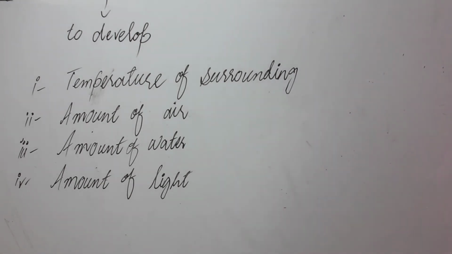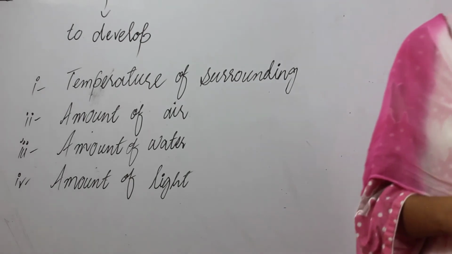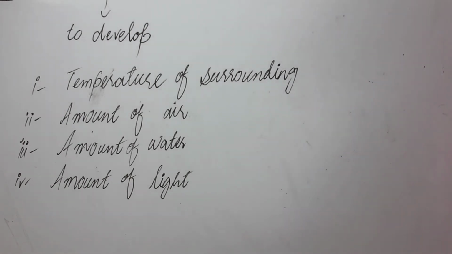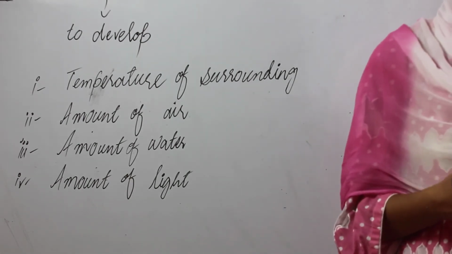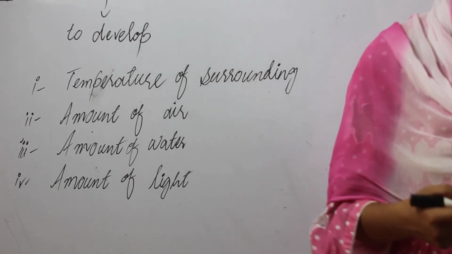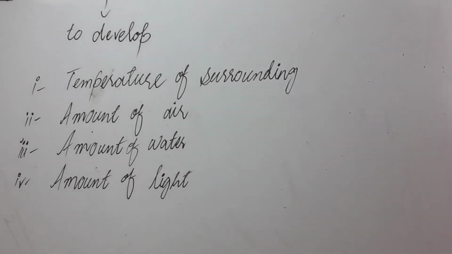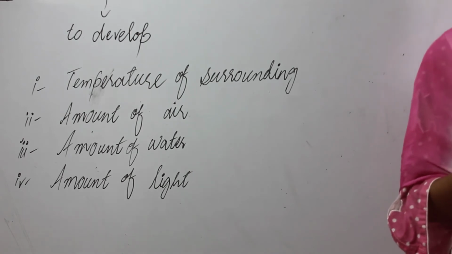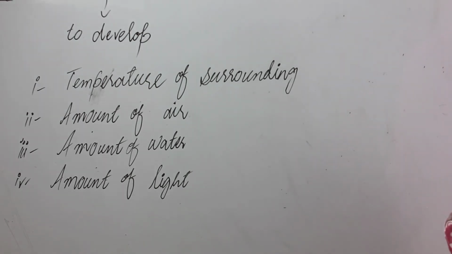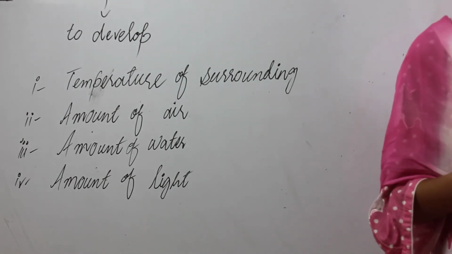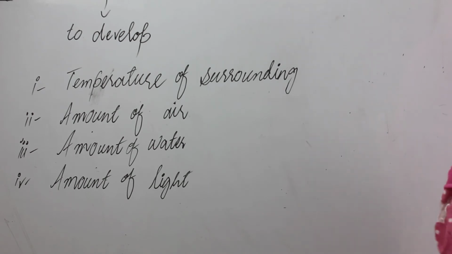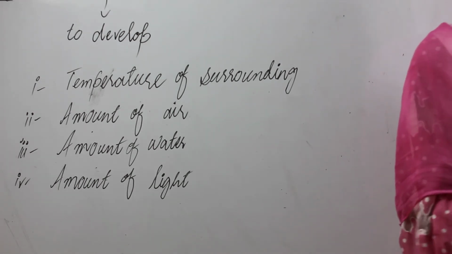And the next condition is amount of water. Amount of water is necessary for germination. Water is needed to soften the bean and also to break the seed coat. And the light: some seeds do not need light to germinate, and some other seeds germinate in light. They use light energy and prepare their food.